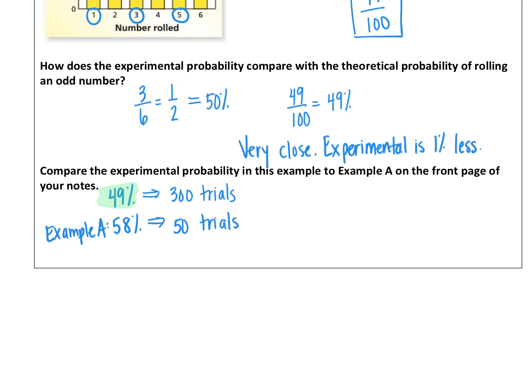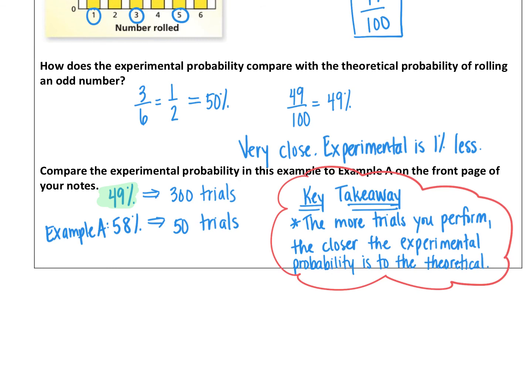What I'm wanting you to see at this point is the more trials that you perform, the more experiments that you perform, the closer you get to the theoretical probability. You might want to pause it here and take a second to write down the key takeaway from this piece of the lesson. The more trials you perform, the closer the experimental probability is to the theoretical probability.